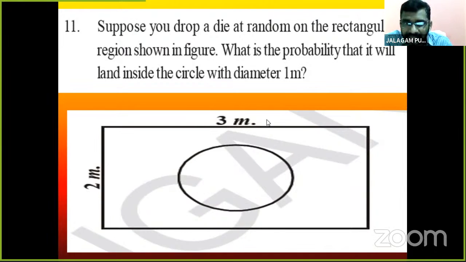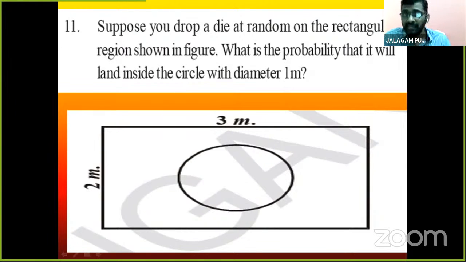This is the rectangle, and a circle is inscribed in the rectangle. So the circle is inside the rectangle. The diameter of the circle is 1 meter. Now we find the probability that it will land inside.